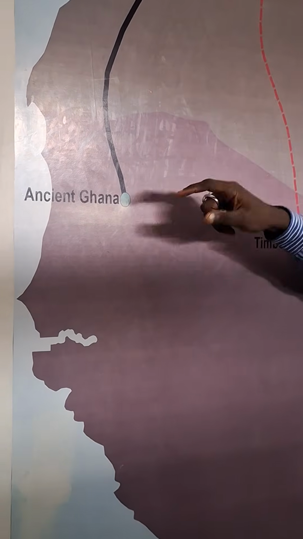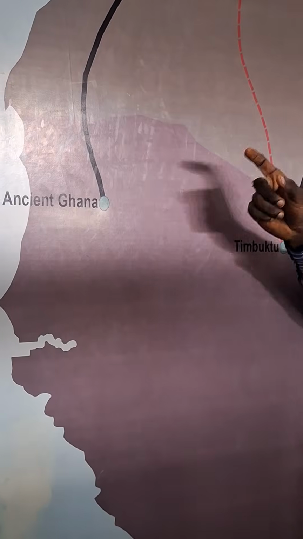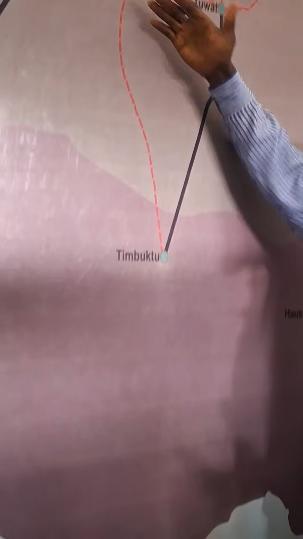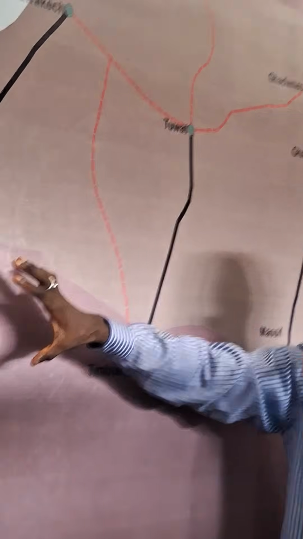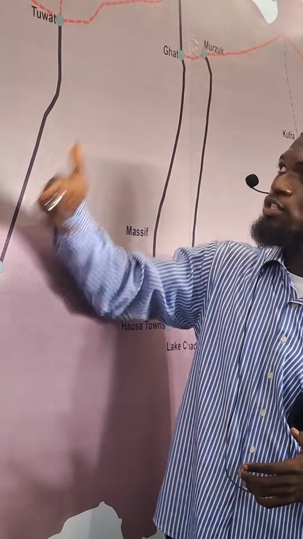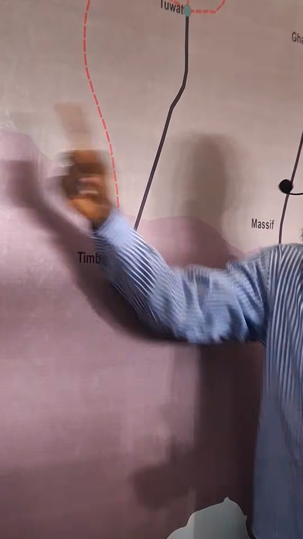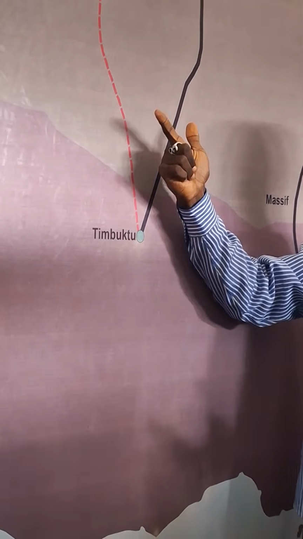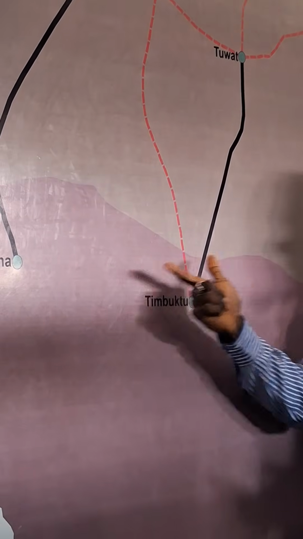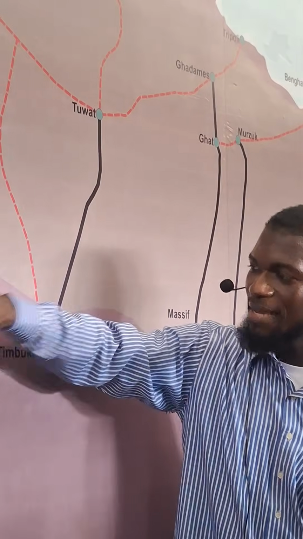So Ghana was a title given to kings of Ouagadougou, just like Pharaoh was a title given to kings of Egypt. Traders from the north who were Arabs referred to names of places by the title of kings of those places. Historians depend on written records by traders from the north who happened to settle here to tell history about the Ghana Empire. Now, these Muslims or Arabs referred to names of places by the title of kings of those places. So that was how come Ouagadougou had the name Ghana.